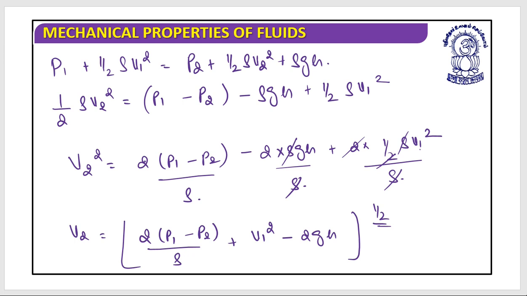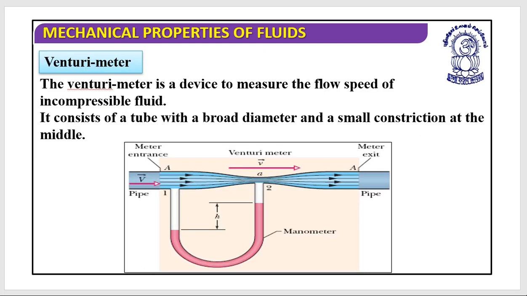Now let's look at certain applications of Bernoulli's principle. The first application would be the Venturi meter. The Venturi meter is a device to measure the flow speed of incompressible fluids, and it has a tube with a broad diameter and a small constriction at the middle. You can see this is the broad diameter and this is the small constriction.